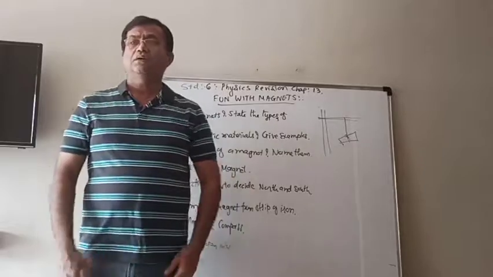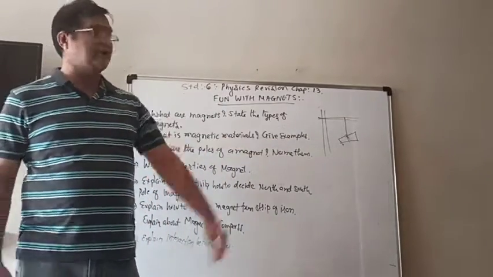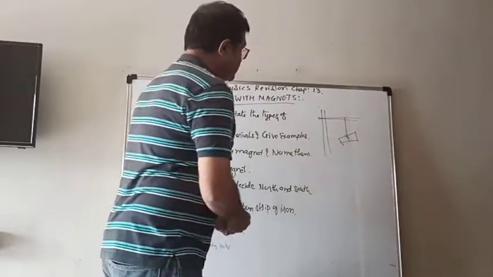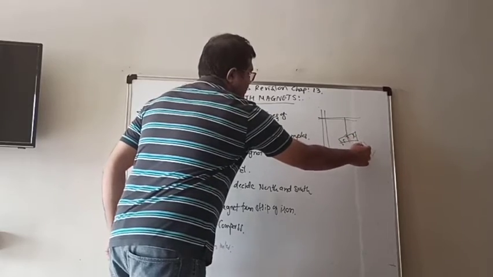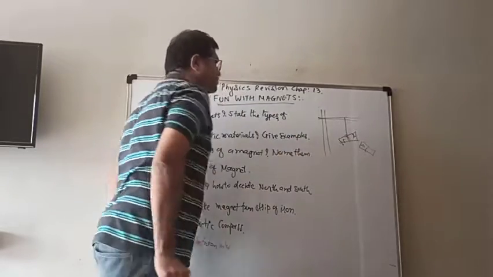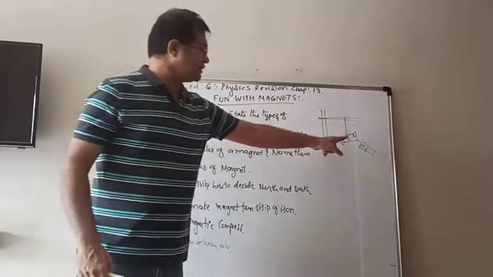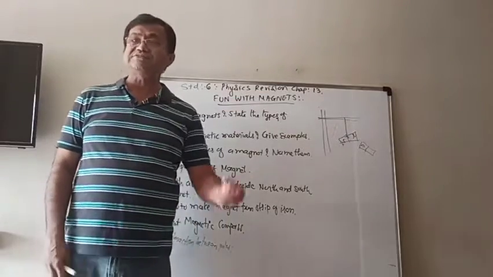Hang a bar magnet like this, and take another bar magnet, and you know that here N and S will be written. So now take the north pole of the other magnet near to the north pole of the magnet which is hanged. Then you will see that this bar magnet will go away, meaning it will repel.